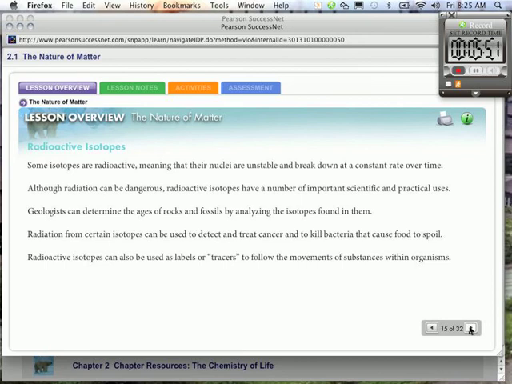Some isotopes are radioactive, meaning that their nuclei are unstable and break down at a constant rate over time. Although radiation can be dangerous, radioactive isotopes have a number of important scientific and practical uses. Geologists can determine the ages of rocks and fossils by analyzing the isotopes found in them. Radiation from certain isotopes can be used to detect and treat cancer and to kill bacteria that cause food to spoil. Radioactive isotopes can also be used as labels or tracers to follow the movements of substances within organisms.